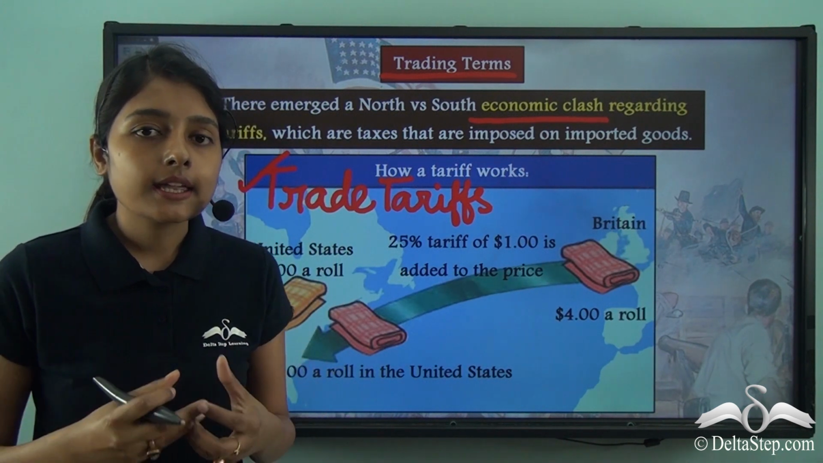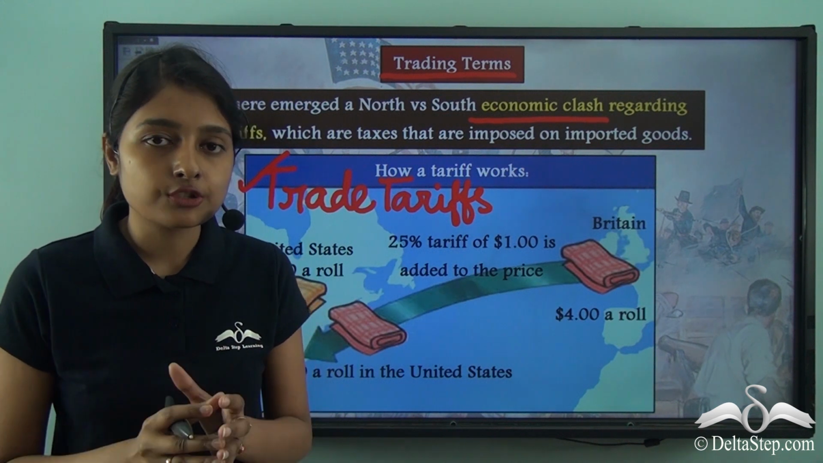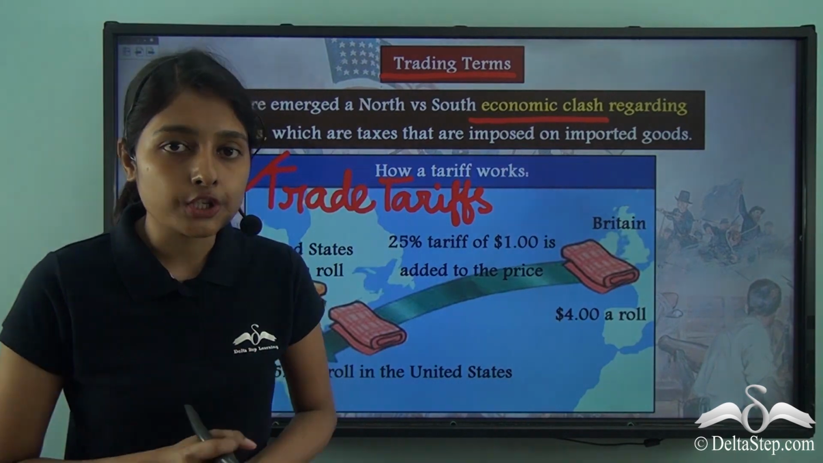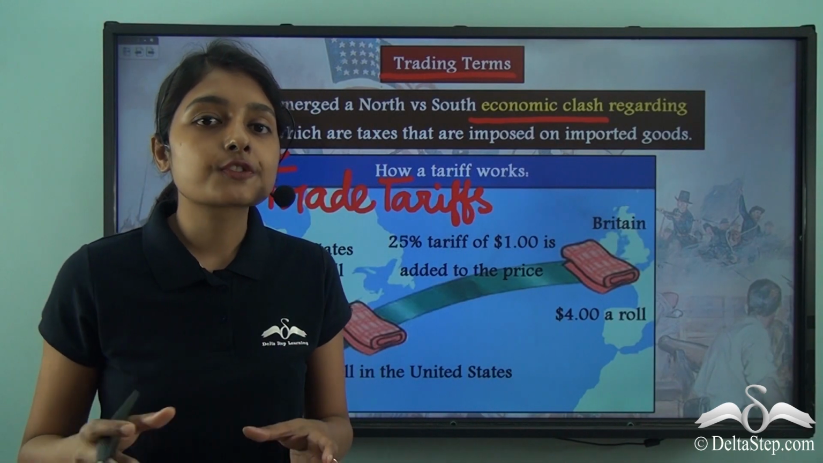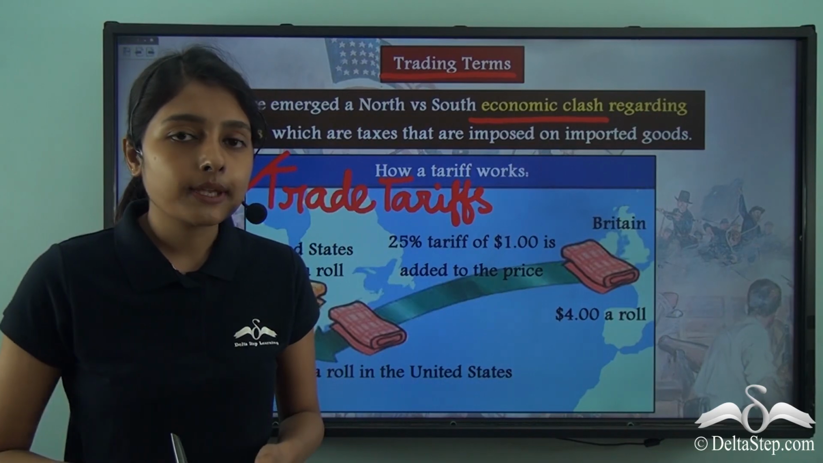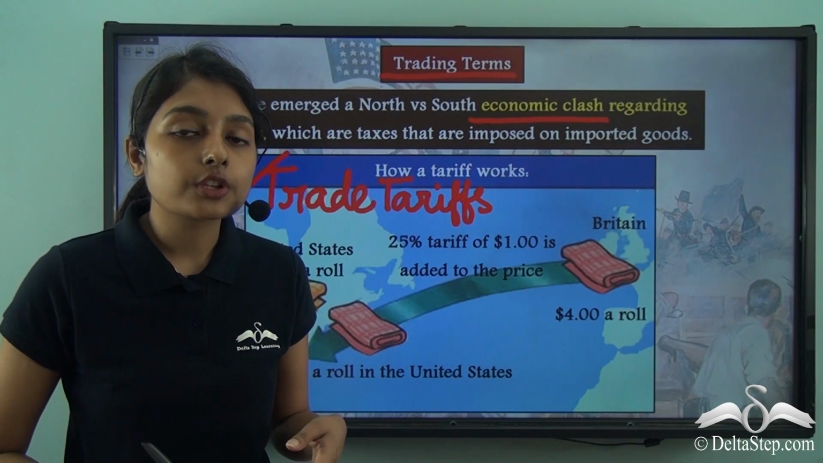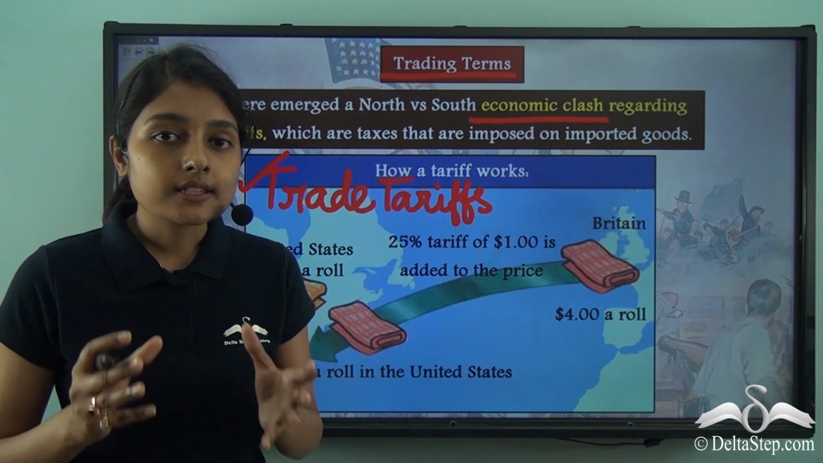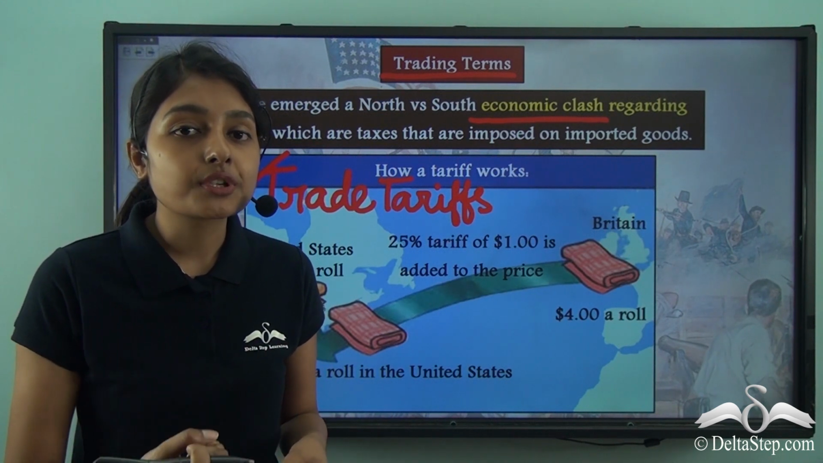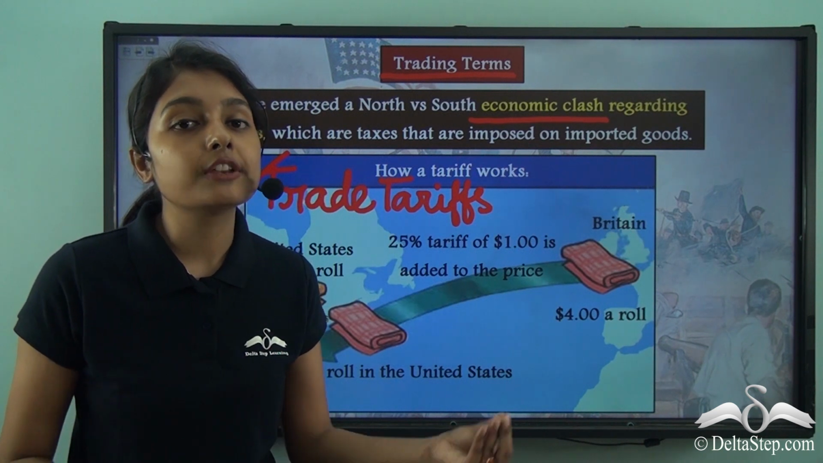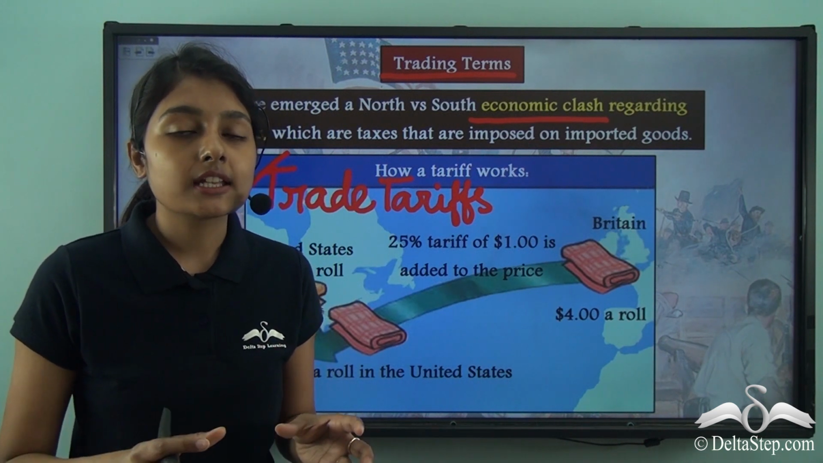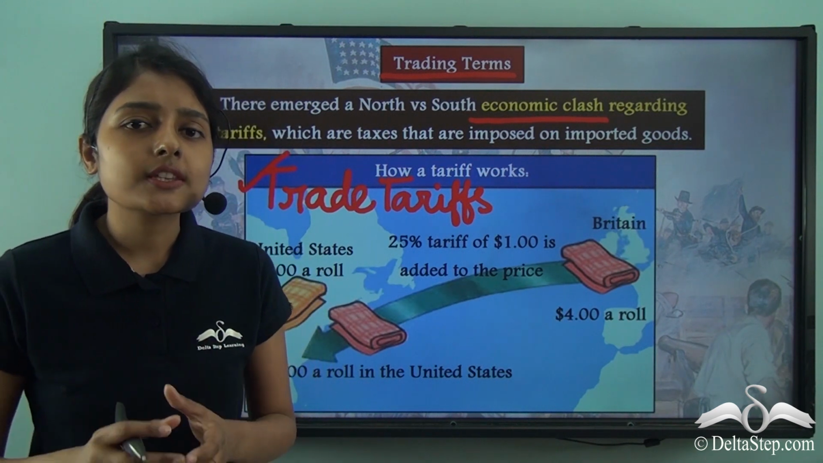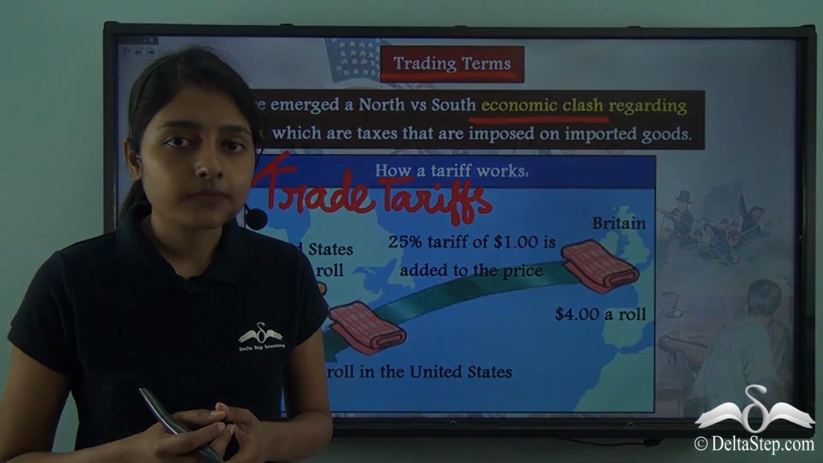Suppose I am producing some good in my country. I am living in India and I am producing some finished goods. Now when I am sending those finished goods to the UK maybe, trade tariffs will be imposed on the goods I am sending to the UK. Why is it so? This is because whenever a country is importing any goods from any foreign country, trade tariffs are imposed on those imported goods. Now what are these trade tariffs meant to do?